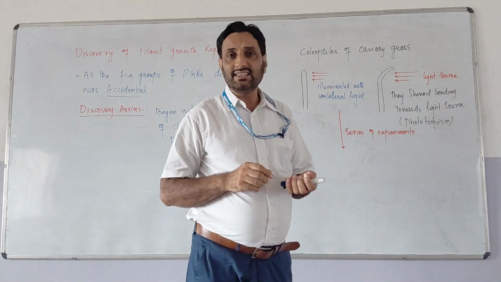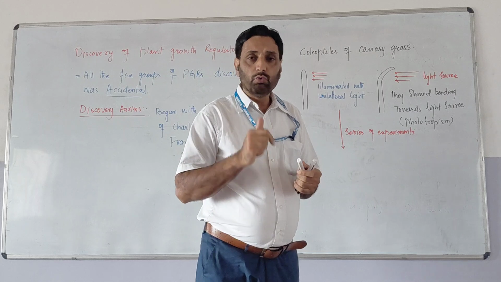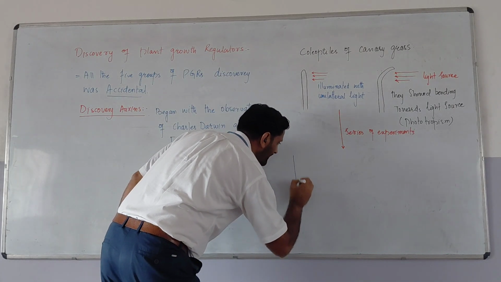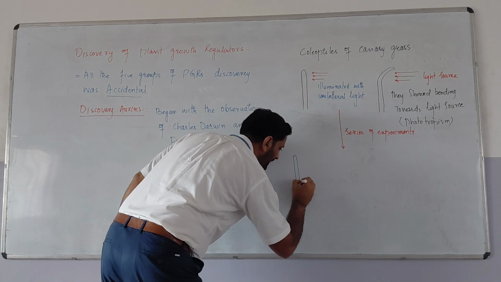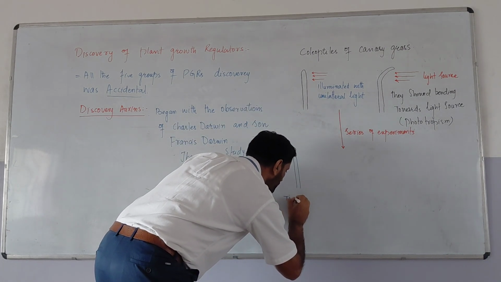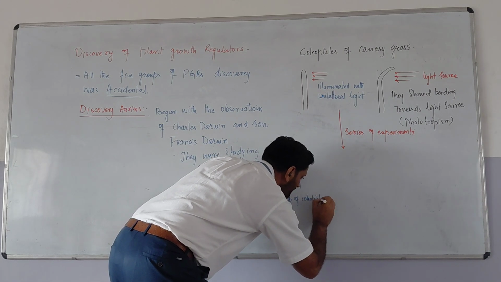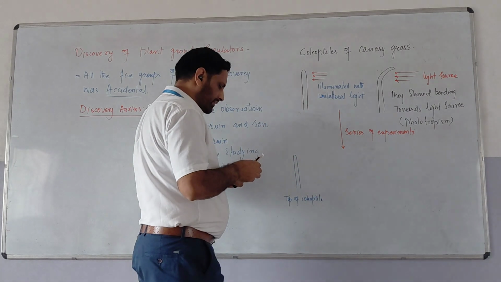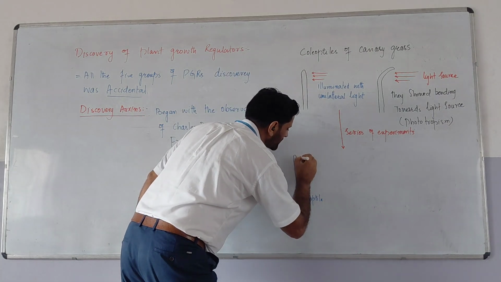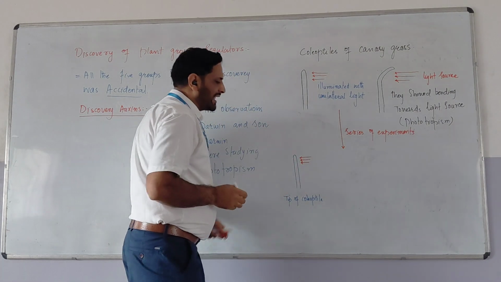If we see these series of experiments, first we can have a coleoptile here. Suppose this is a coleoptile, and this is the tip of the coleoptile. When they put the unilateral light, these red arrows show the light source, and this light source is unilateral.